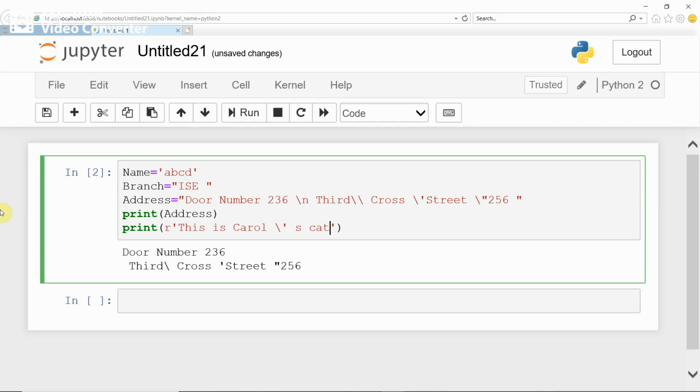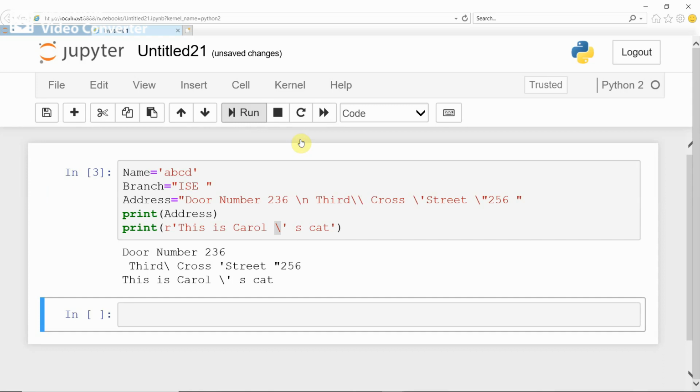See this, actually here backslash you are giving to display the escape sequence character single quote, but here it won't take backslash as the start of an escape sequence character. It displays backslash as it is, as part of the string.